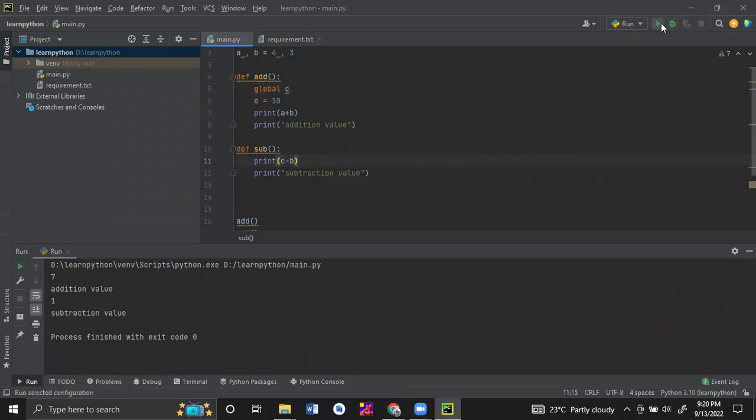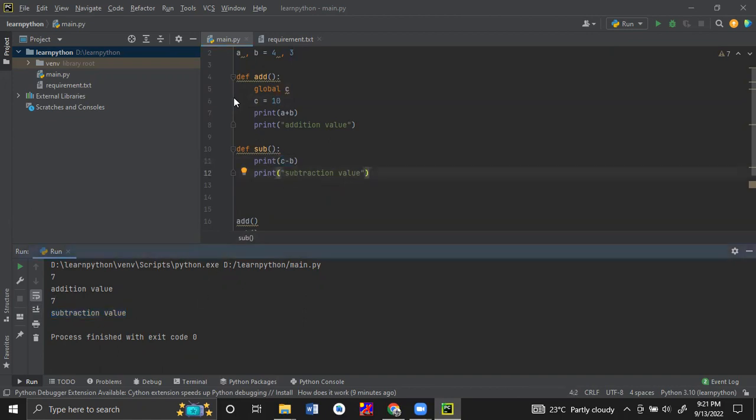So let's execute the code. It printed 7 as the addition value. And what is the subtraction value? C minus B. What is the C value? 10. So 10 minus 3 is 7. So this is the subtraction method.